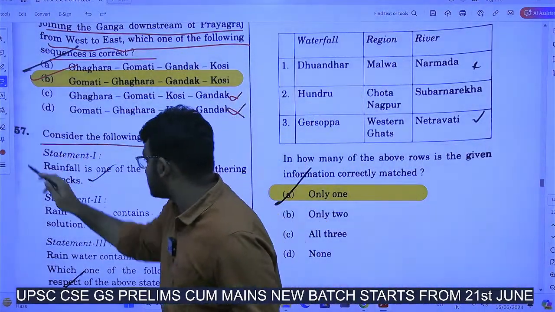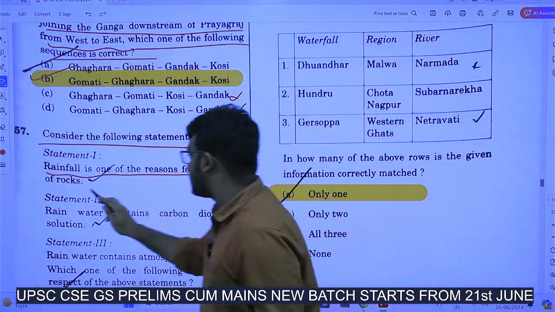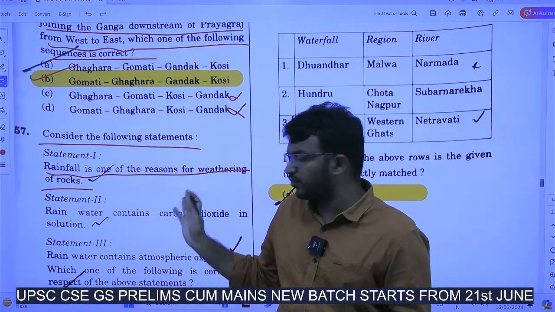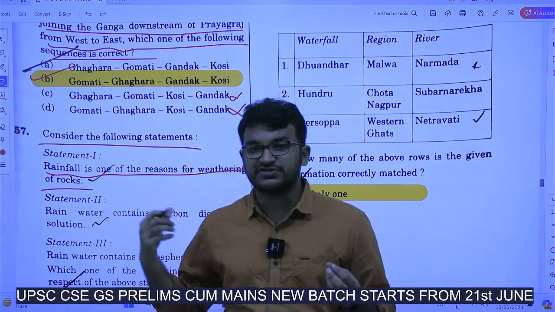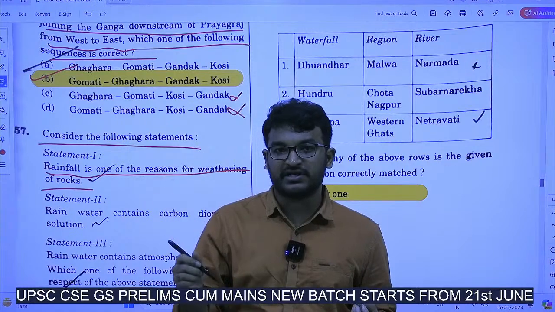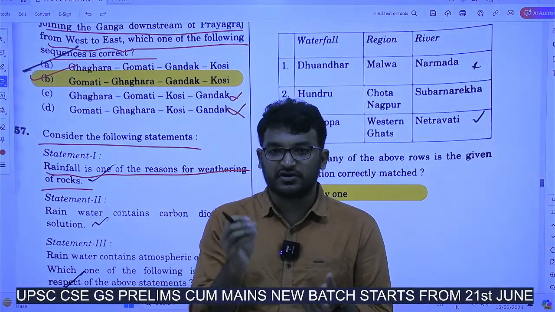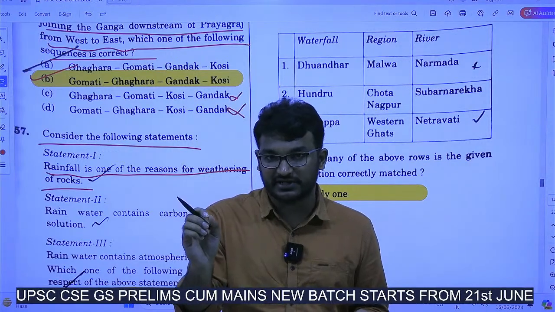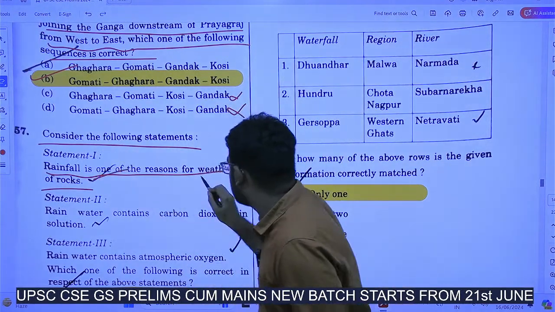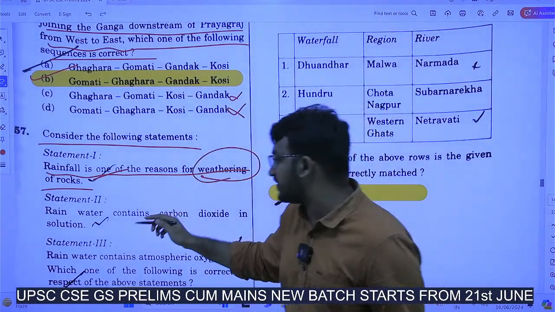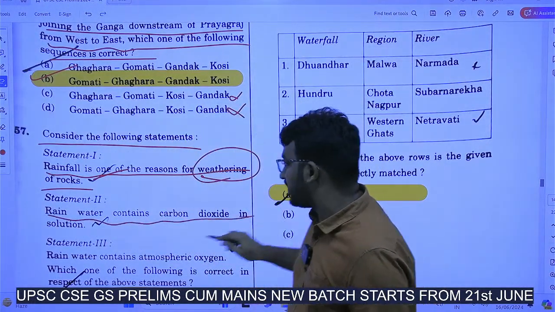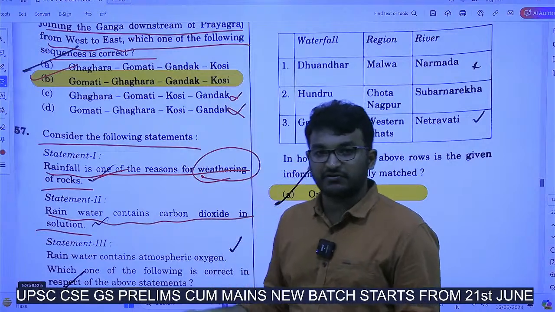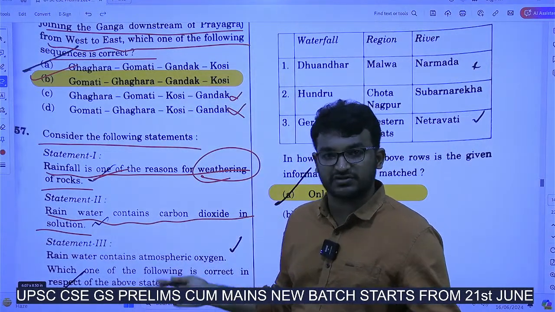Consider the following statements. Rainfall is one of the reasons for weathering of rocks. Of course, even if you don't know about this, once you visualize it, when rainfall happens intensively, rocks will be breaking into small soil pieces, right? That process itself is called weathering. So it is right. Rainwater contains carbon dioxide in solution. Of course, rainwater will be containing carbon dioxide, nitrogen and all, right?